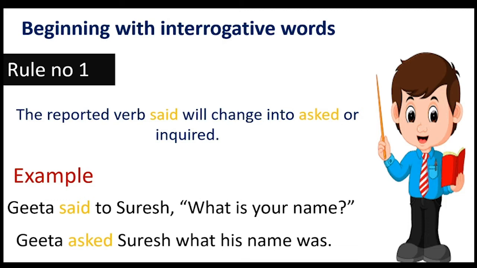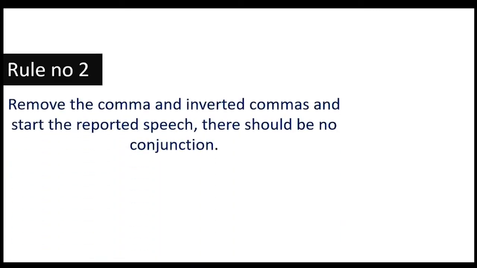And why his? Because your is second person and second person changes according to the object, and in the object Suresh is there. Suresh is a boy, so we will use his. So the final answer will be Geeta asked Suresh what his name was.